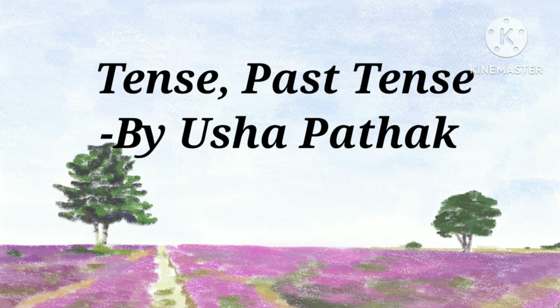Didn't we eat mango? Did you not eat mango? Didn't you eat mango? Did he not eat mango? Didn't he eat mango? Did they not eat mango? Didn't they eat mango?